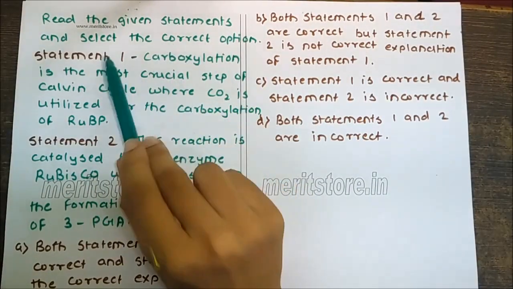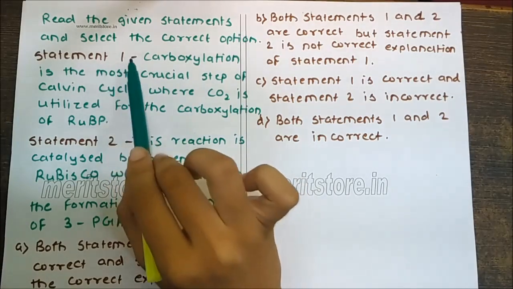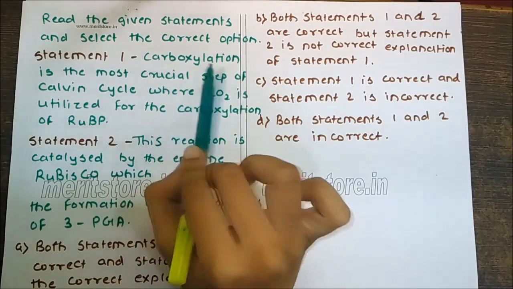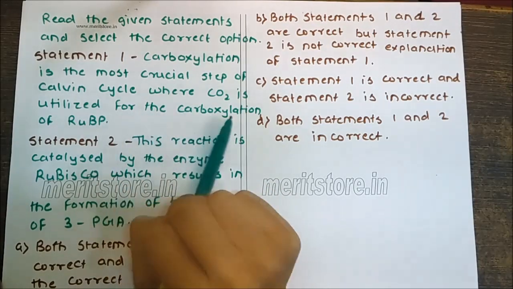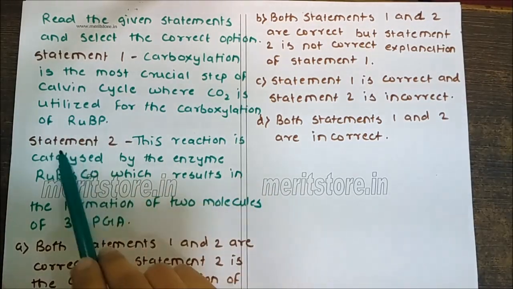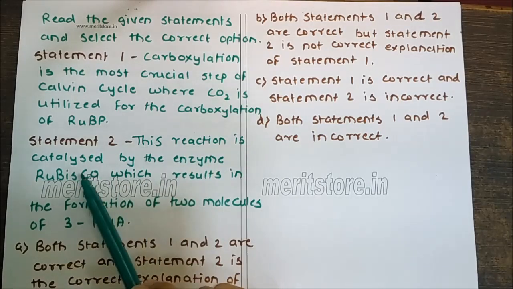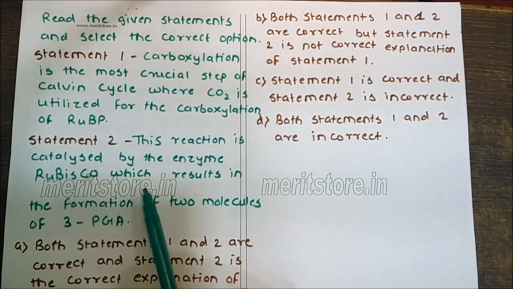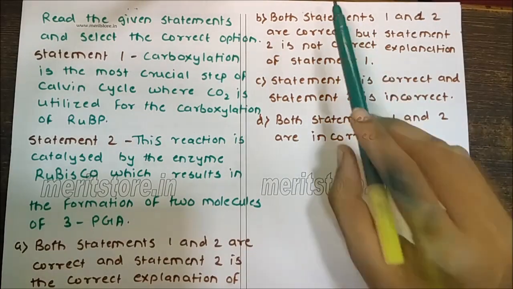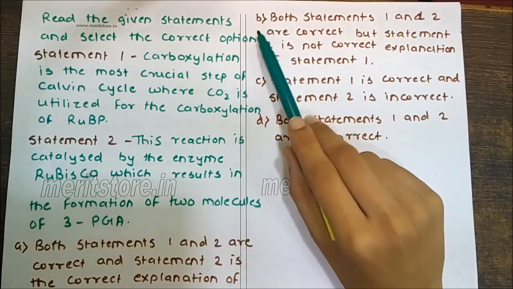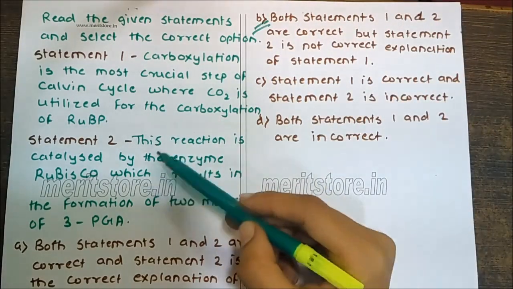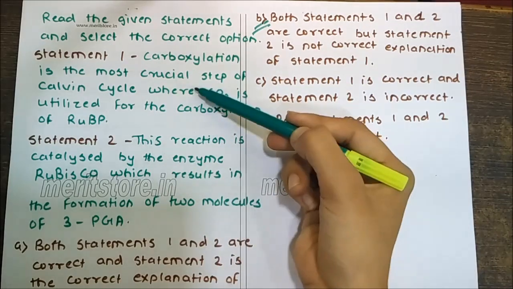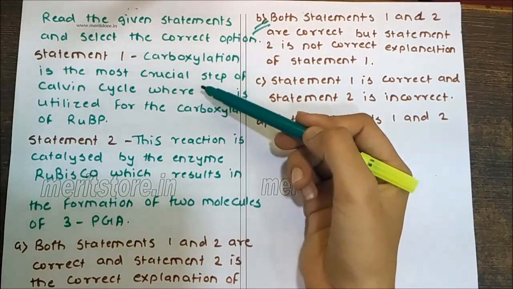Read the given statements and select the correct option. Statement 1: Carboxylation is the most crucial step of Calvin's cycle, where CO2 is utilized for the carboxylation of RuBP. Statement 2: This reaction is catalyzed by the enzyme Rubisco, which results in the formation of two molecules of 3-PGA. The correct option is: both statements 1 and 2 are correct, but statement 2 is not the correct explanation of statement 1.